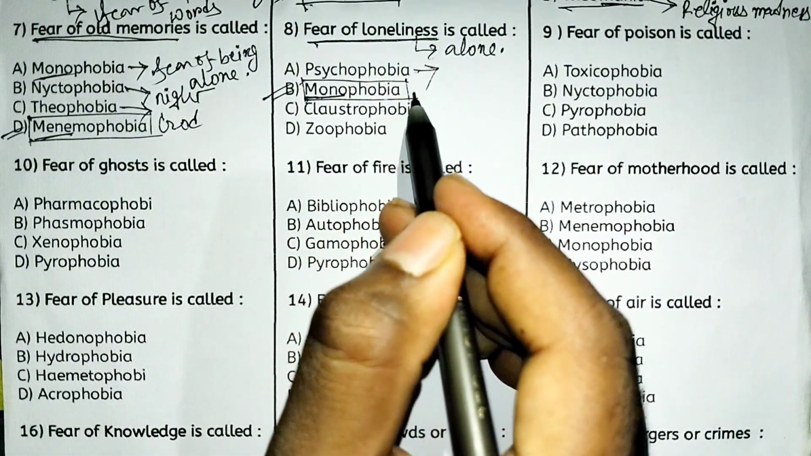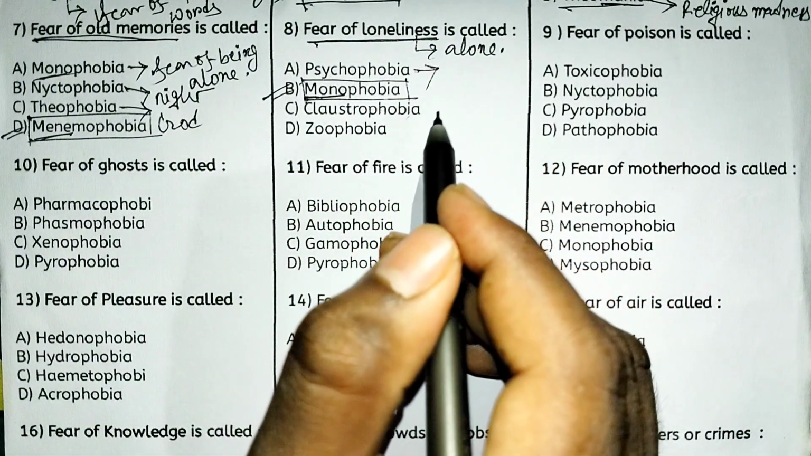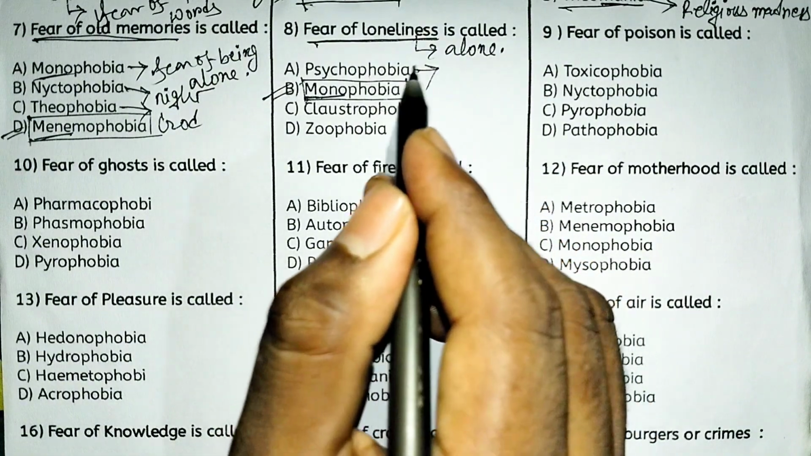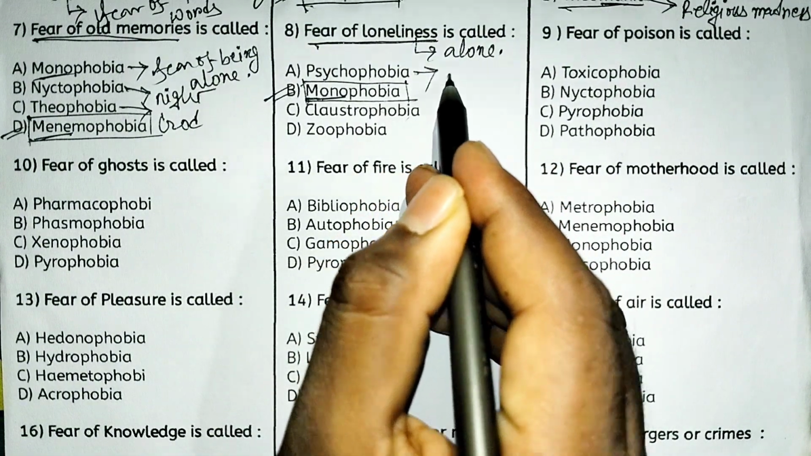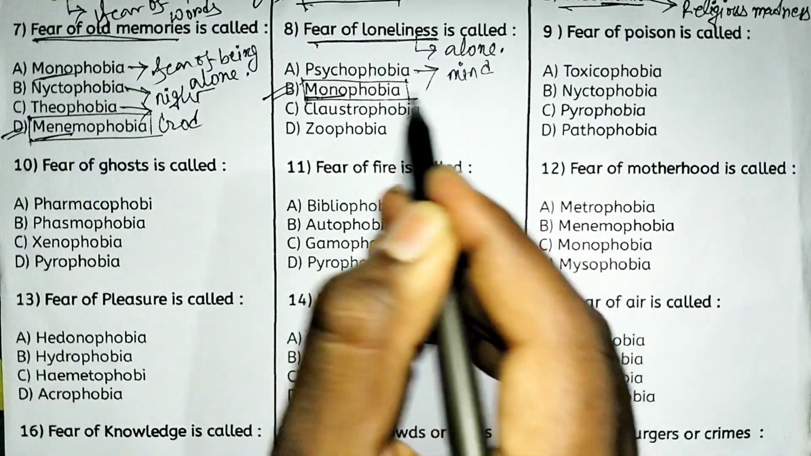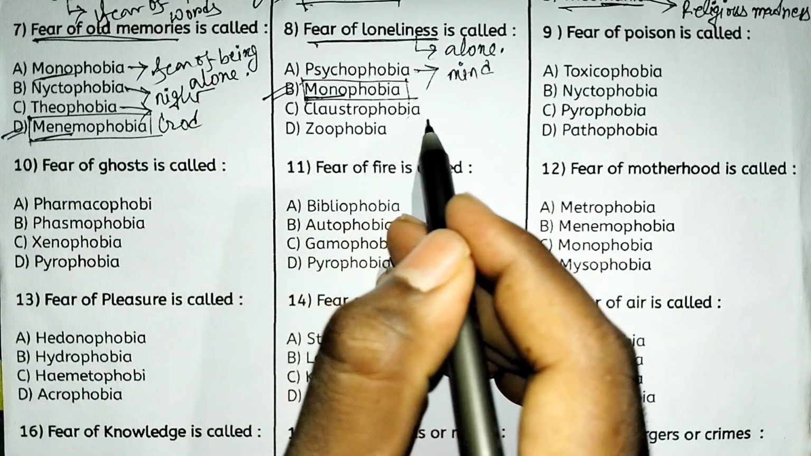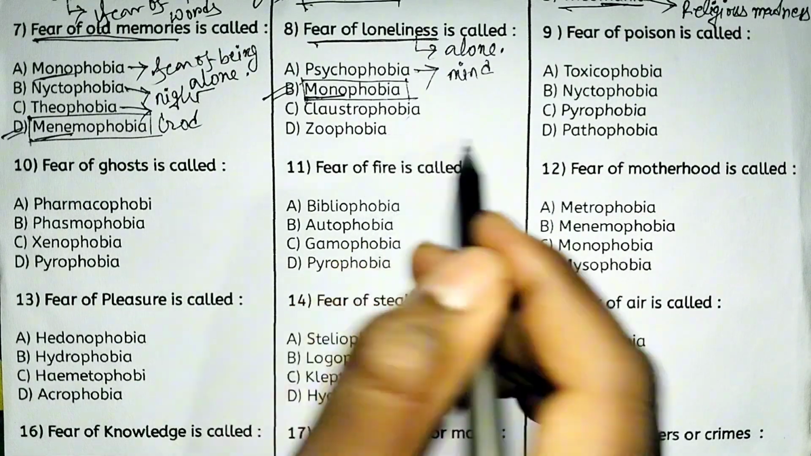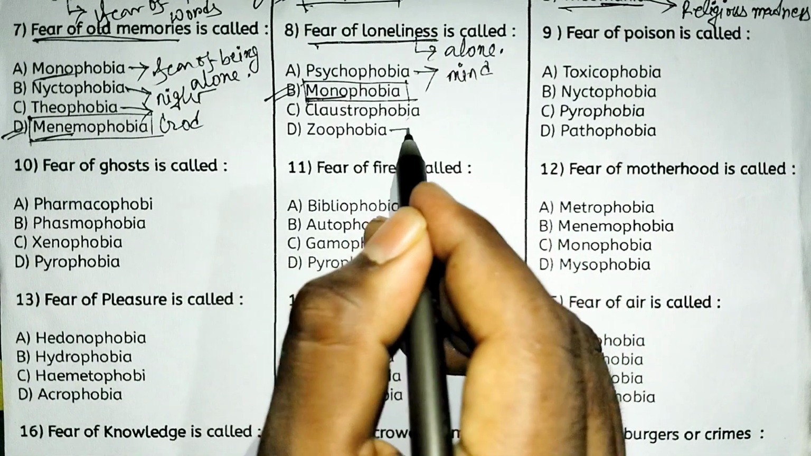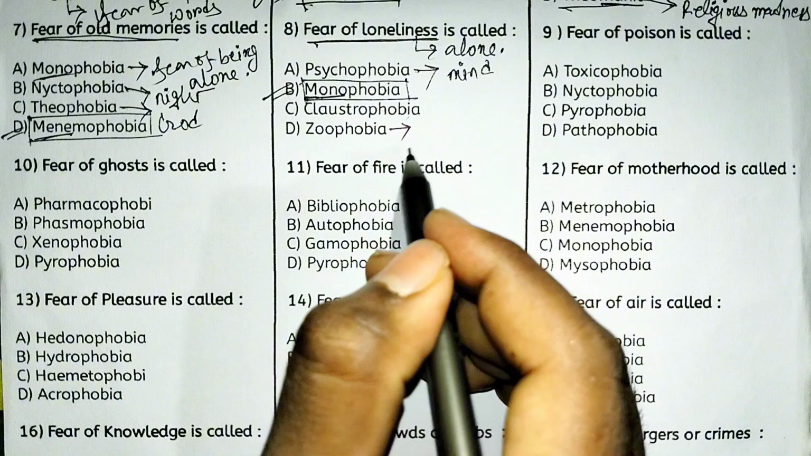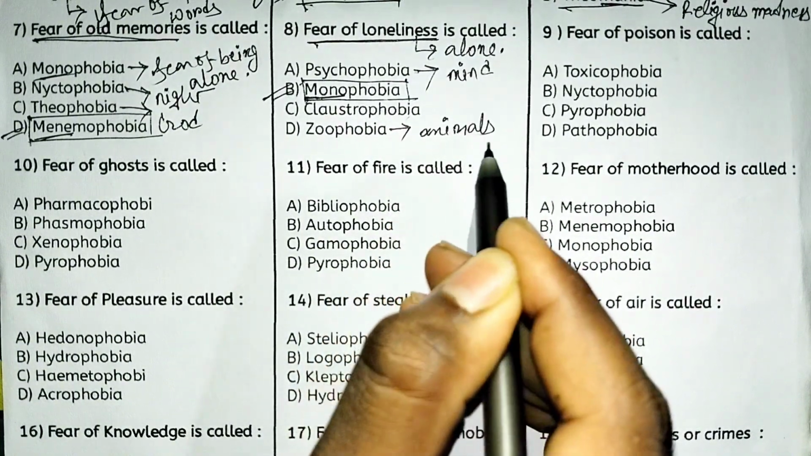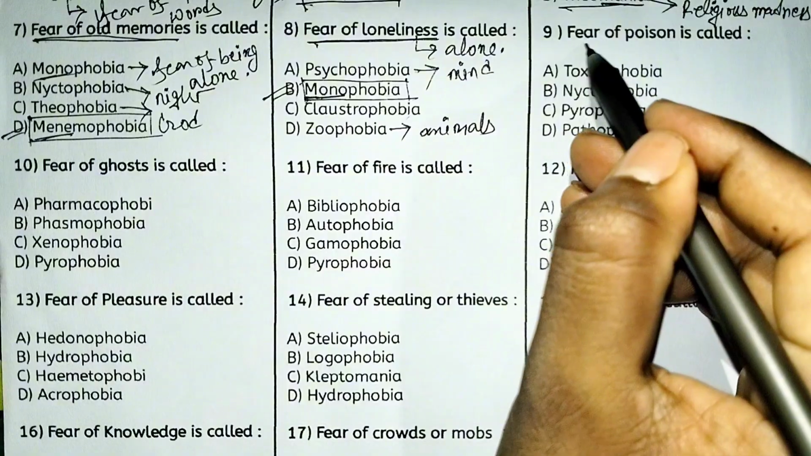Psychophobia is not the right answer actually. So psychophobia suggests fear of mind, or you can say mental illness. And claustrophobia means fear of closed places. Zoophobia is also related to animals. That is zoophobia.